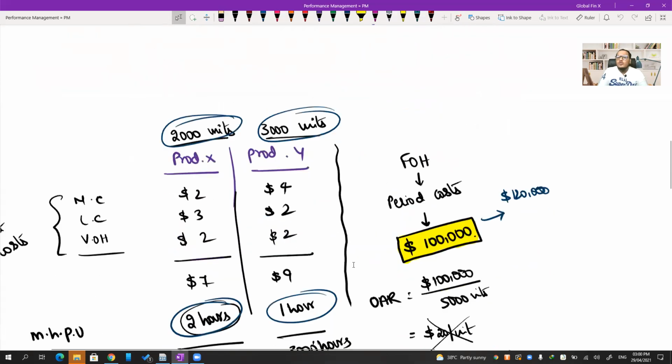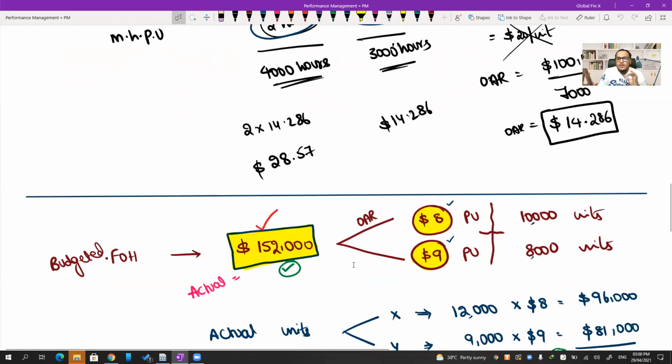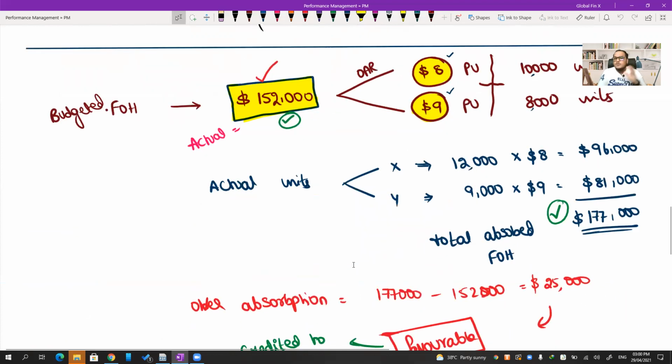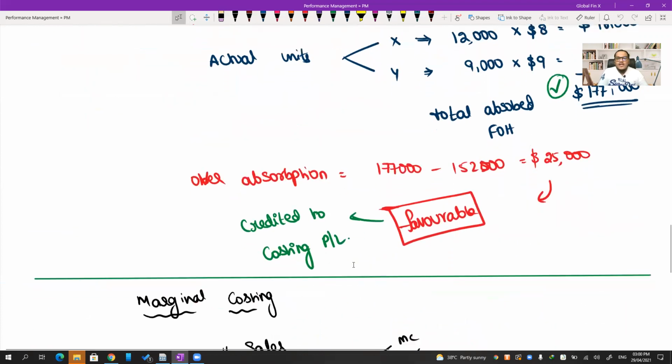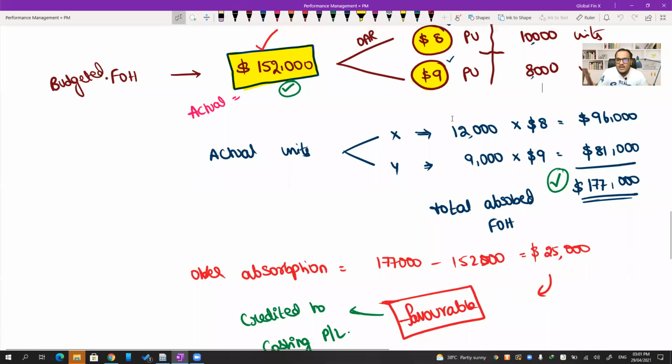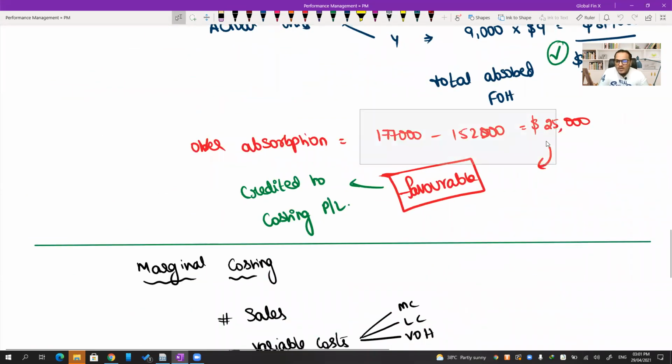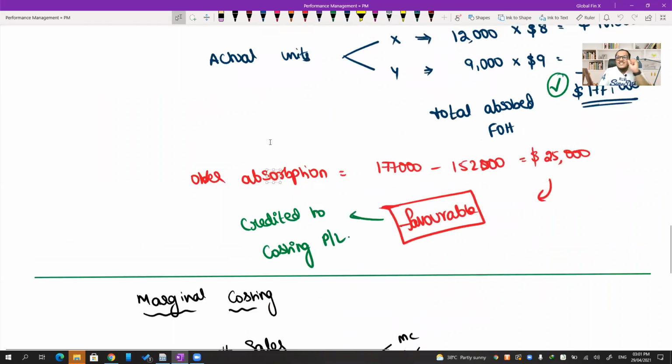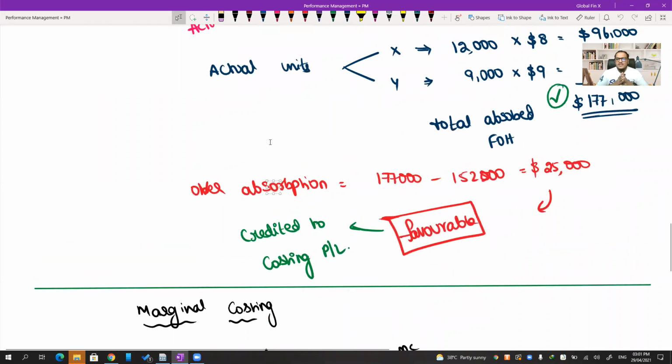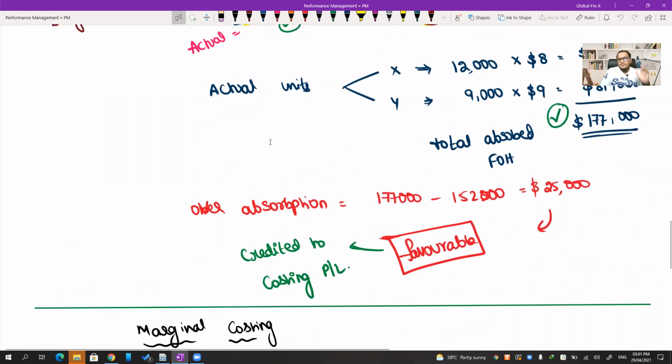Okay. Then what do we do? Once the absorption is completed, we compare that with the actual fixed overheads, and over absorption or under absorption is identified. Sir, what is the difference here? Standard versus actual, isn't it? Think very carefully. This is what I told you then also.